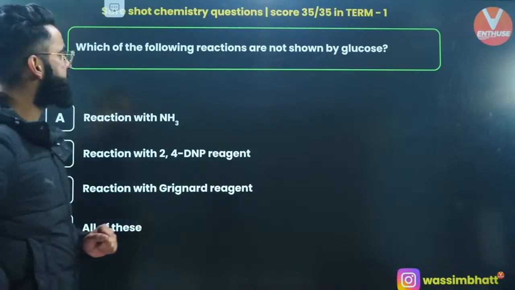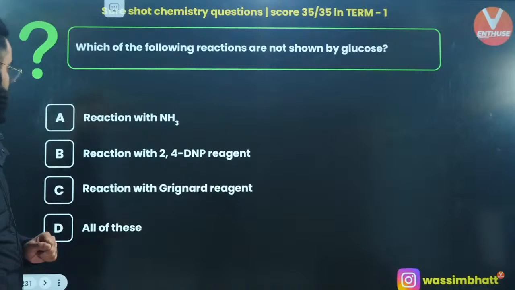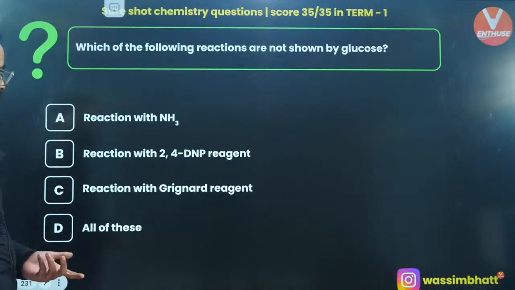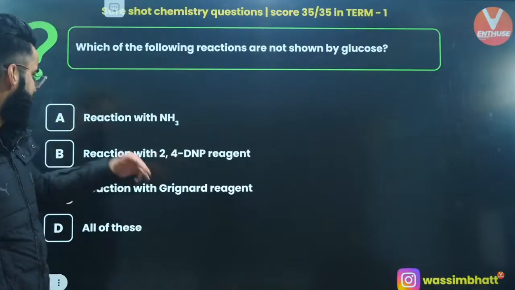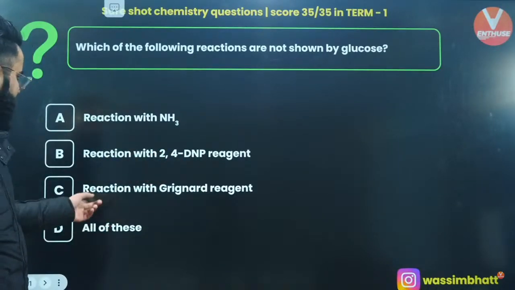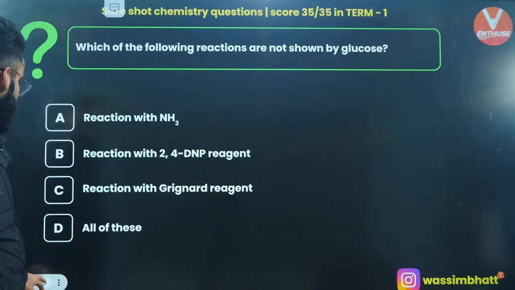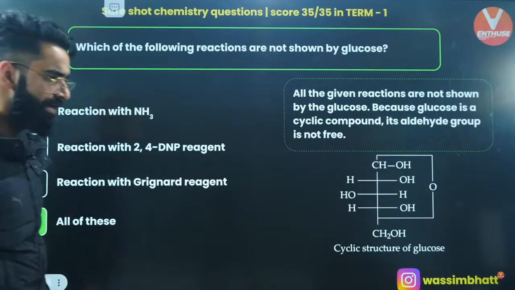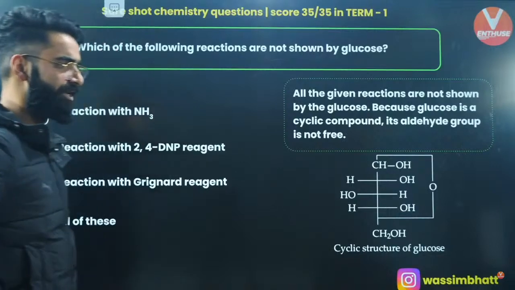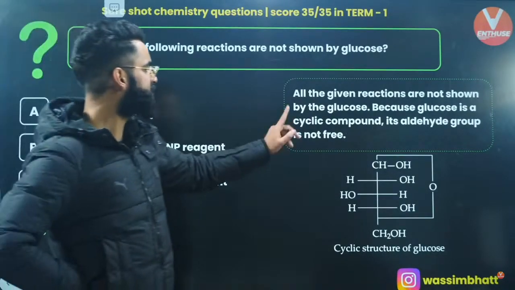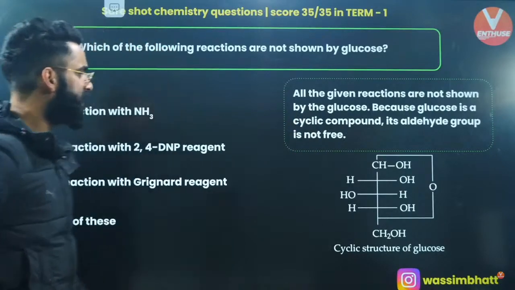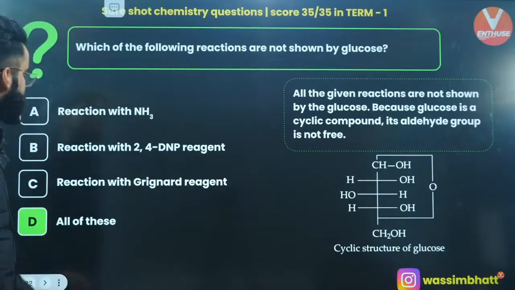Which of the following reactions are not shown by glucose? Reaction with NH3. Glucose does not show a reaction with NH3, correct. Reaction with 2,4-DNP reagent. It does not show a reaction with it as well. Reaction with Grignard's reagent. No way. All of these are going to be the correct answer. Glucose does not show any reaction with any of these reagents, because glucose is a cyclic compound. Its aldehyde group is not free at all.